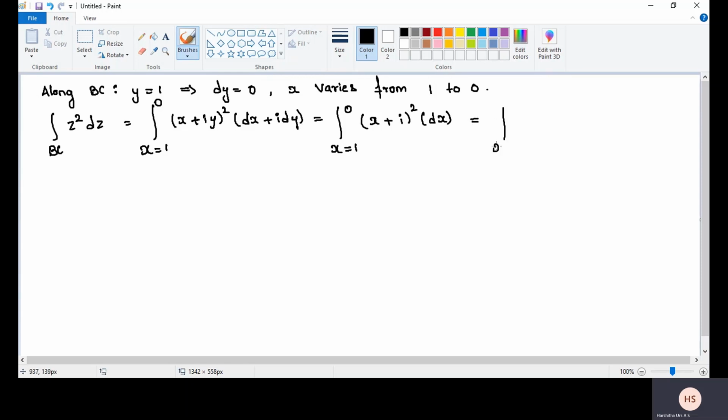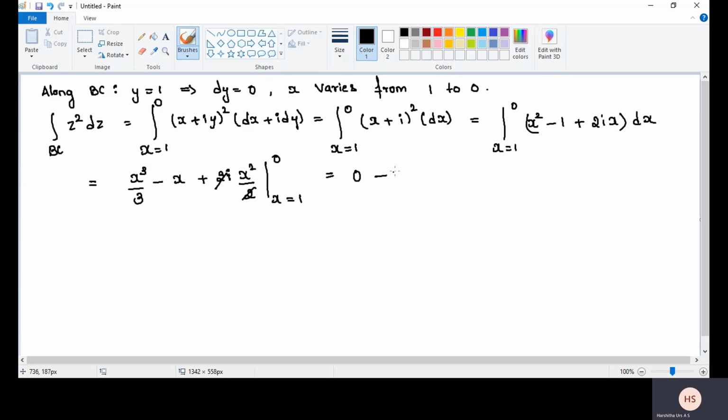That is equal to x from 1 to 0 of (x square minus 1 plus 2ix) into dx. Again integrating: x cube divided by 3 minus x plus 2i into x square divided by 2. Limit from 1 to 0. The 2 will get cancelled.